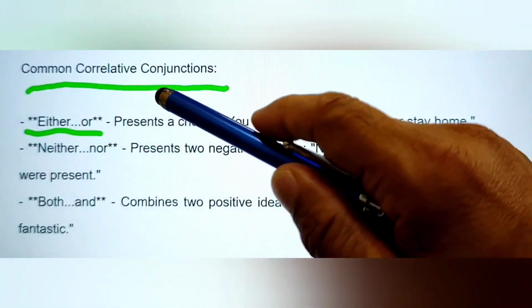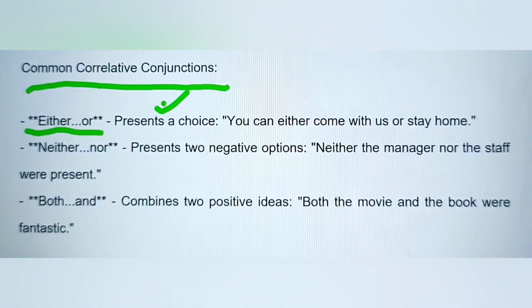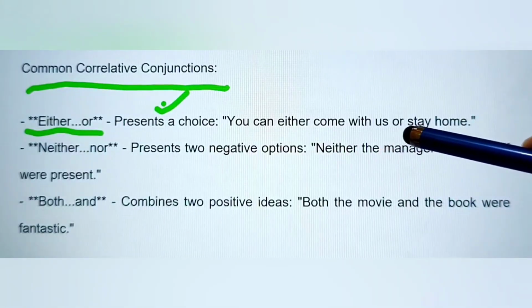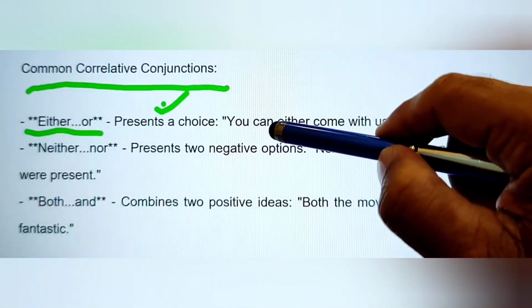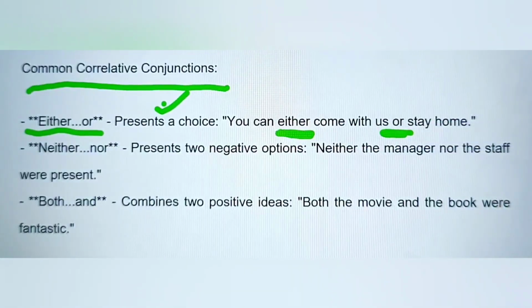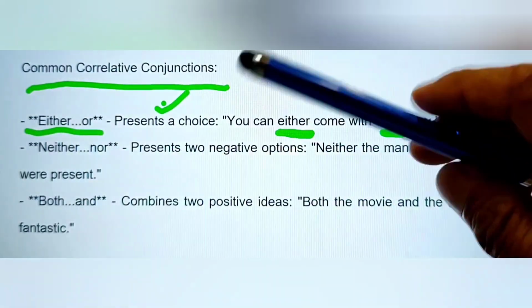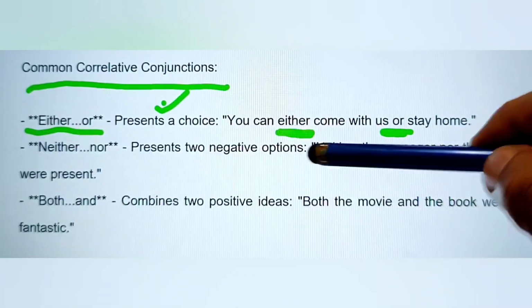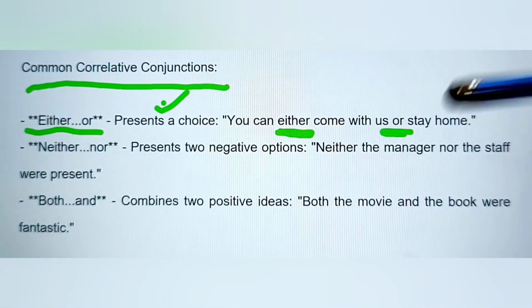Either or presents a choice. For example, in the sentence, you can either come with us or stay home. Either come with us or stay home. This presents a choice and this describes you can either come with us or stay home.